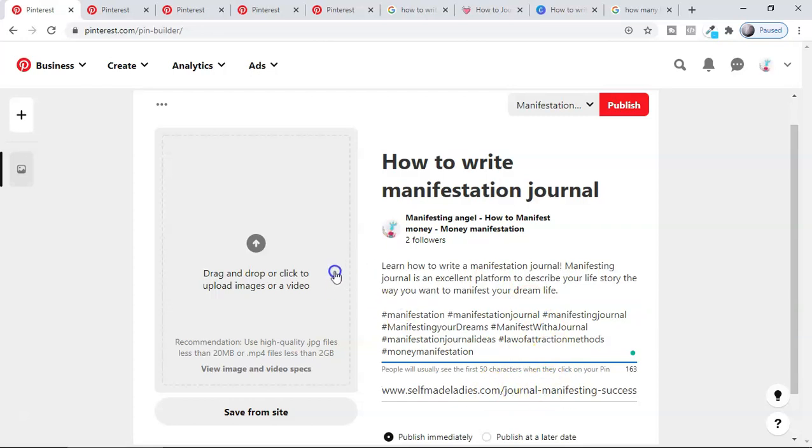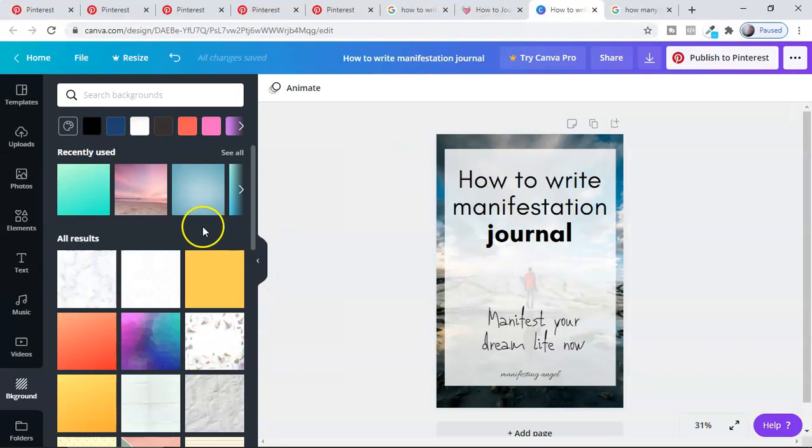Now the most important other optimization is your image and your video. For that you can use Canva, which has a lot of features. I simply created one here. Just watch your ideal account and you can create something like this. Canva has a lot of amazing features. To begin with, I wrote here how to write manifestation journal, manifest your dream life now, something like that. You have to come up with your own branding, and download this to your device.